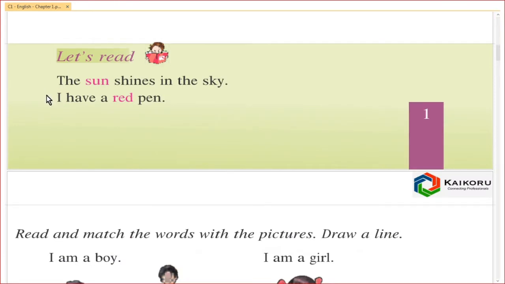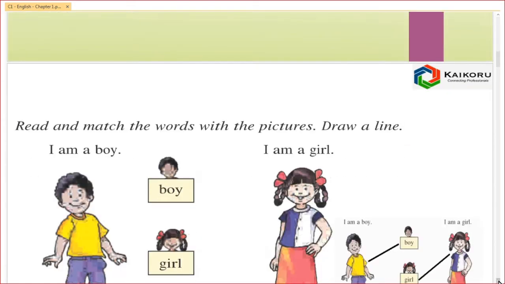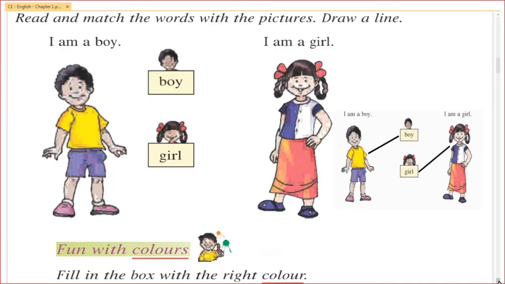Let's read. The sun shines in the sky. I have a red pen. Read and match the words with the pictures. Draw a line. I am a boy. Who he is? He is a boy. B-O-Y, boy. So, this picture have to be matched to boy.